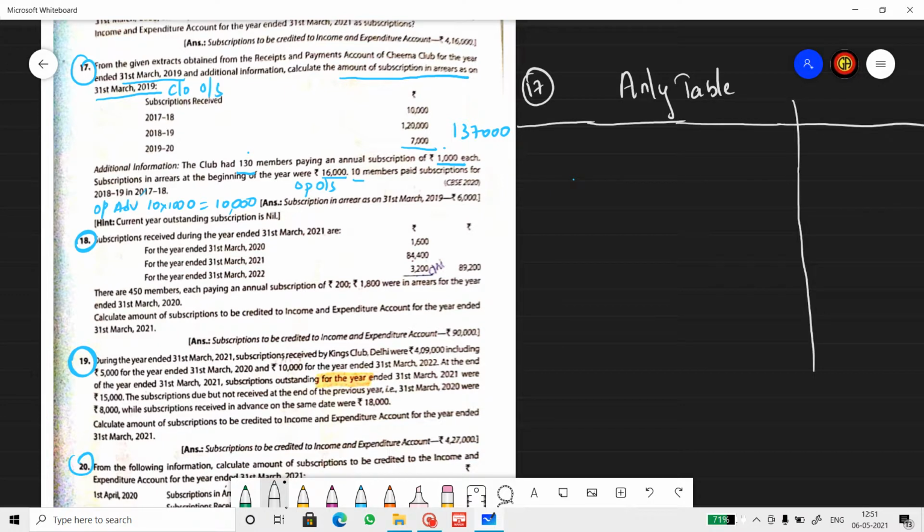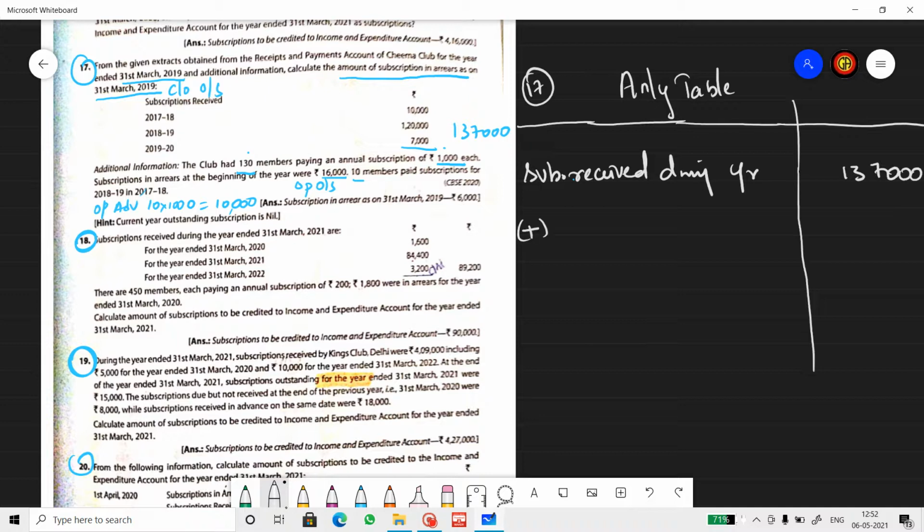Subscription received during the year. Subscription received during the year. That is 1,37,000.